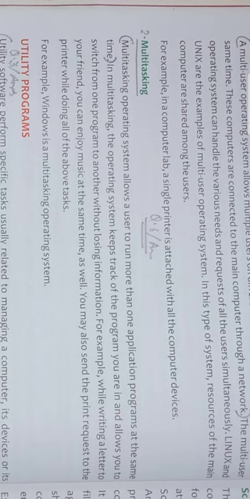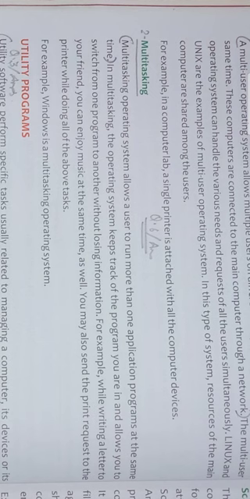Okay, in multitasking, the operating system keeps track of the program you are in and allows you to switch from one program to another without losing information. Suppose you are typing a letter, but you didn't like the music that is playing, so you can change the music while you are typing the letter.